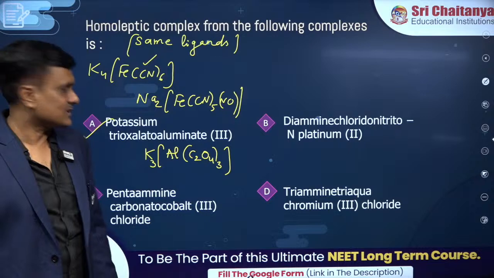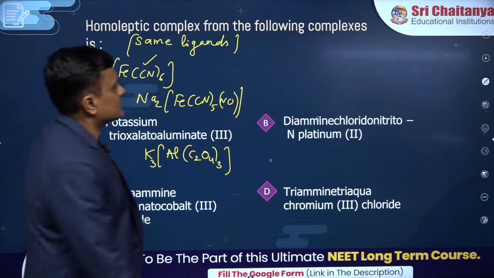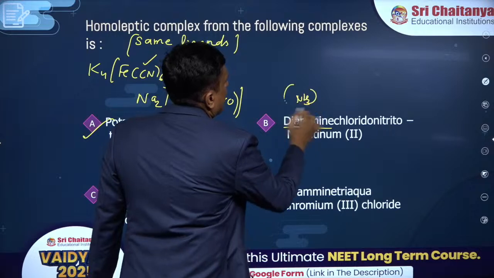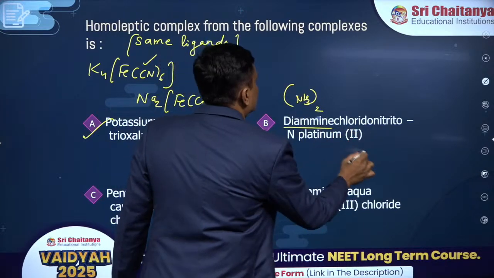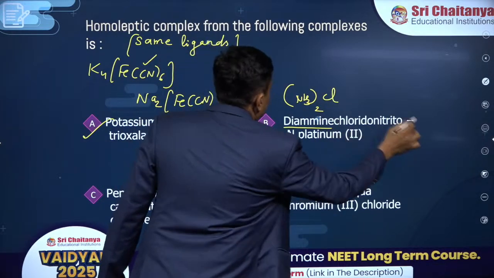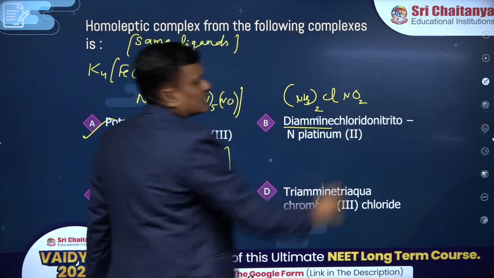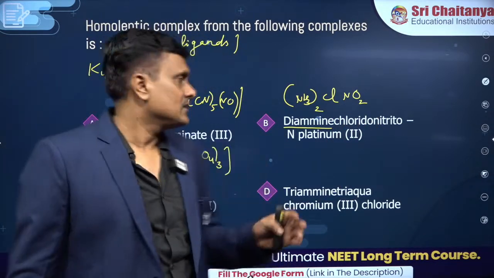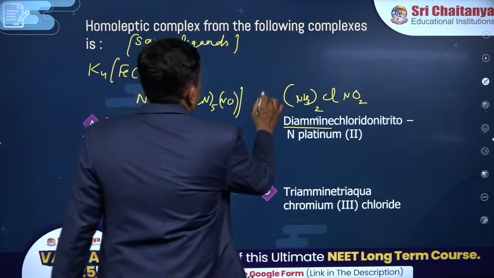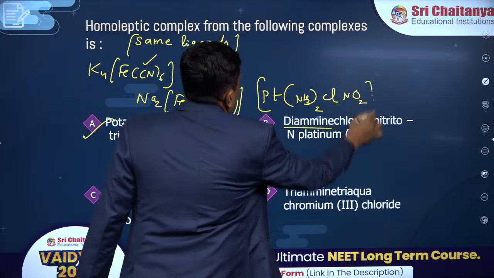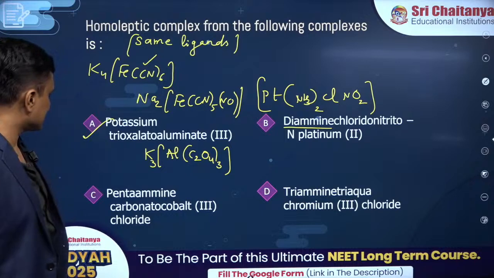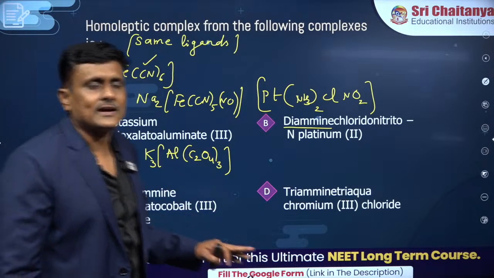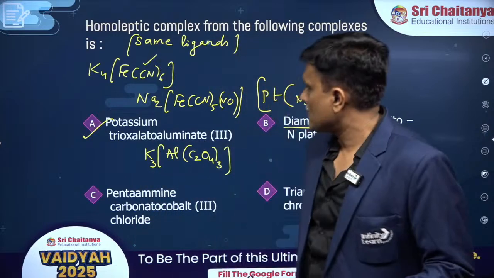Good. You can see there is only one type of ligand here, whereas here, diammine, that means 2 ammonia. Alright, chlorido, nitro-N. You know that NO2 is an ambidentate ligand; the donor can be nitrogen or oxygen. Platinum 2. So this is a view. You can see in all the other cases, pentaammine, carbonato, there is ammine, there is carbonato, triammine and aqua. So the right answer is simple, isn't it?